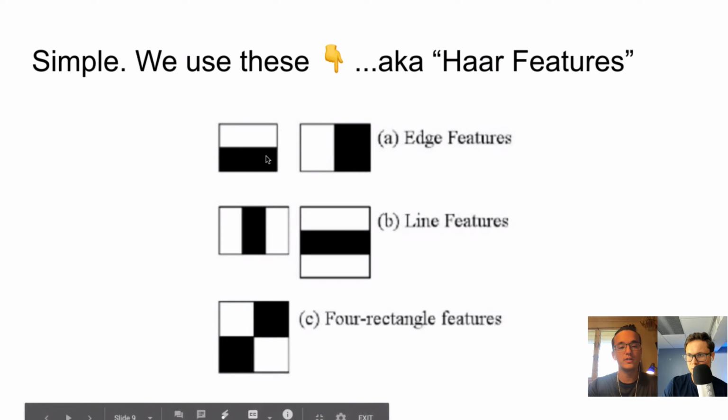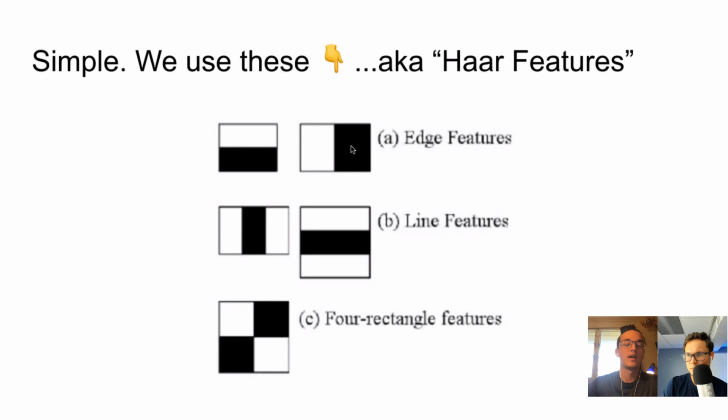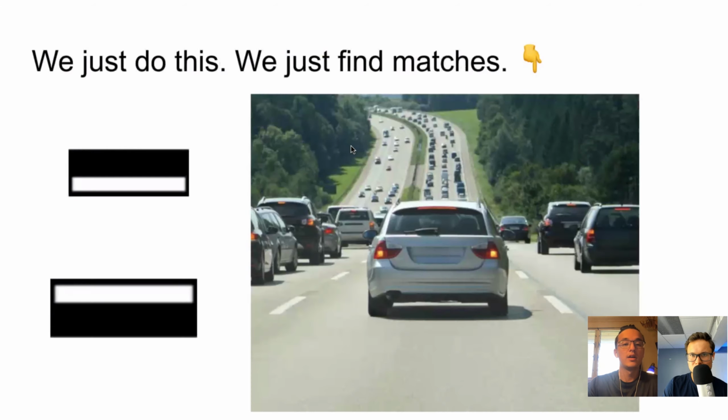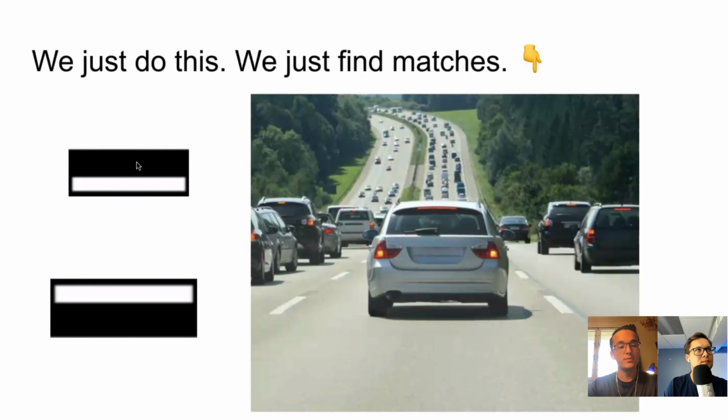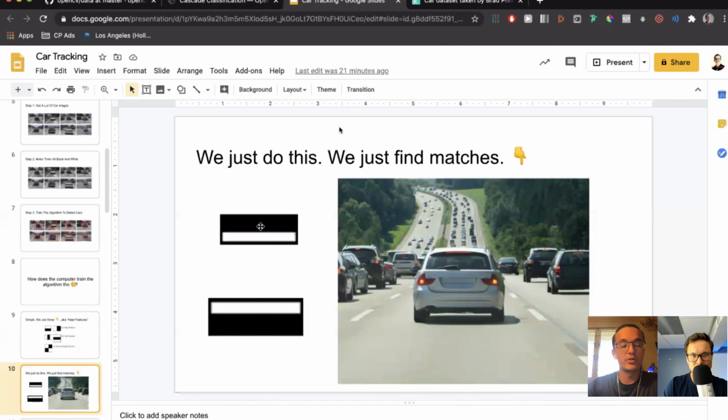So these are Haar features, these different weird shapes, and they're just like Lego blocks, like rudimentary building blocks. Here, this Haar feature is dark on the bottom and light on top. As an example, I'm going to use these two, and you can also flip it. But what I want to do is actually demo how the computer does this.